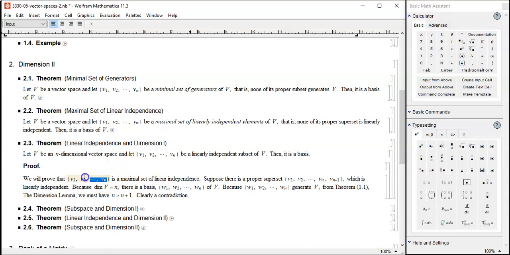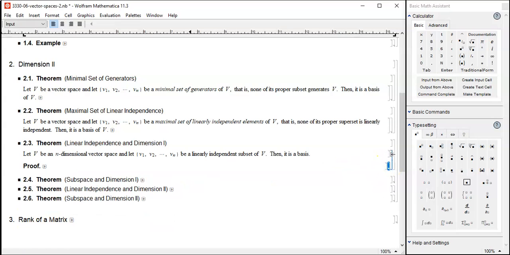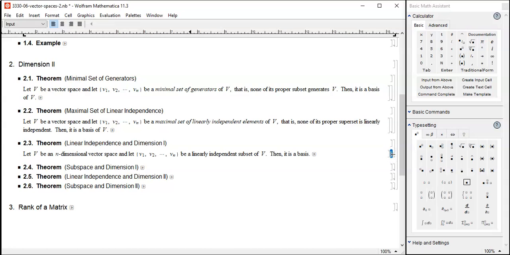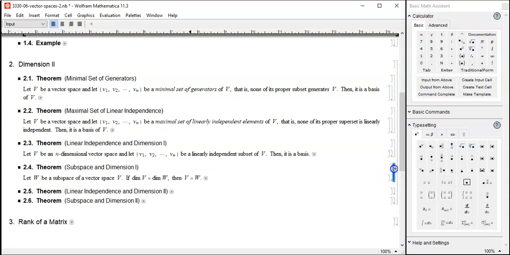So conclusion, this is a maximal set of linear independence, and therefore it is a basis. Okay, how about the next one? Subspace and dimension. How about this? Let W be a subspace of a vector space V, and if the dimensions are the same, then V is equal to W. Dimensions are the same, that means this is n-dimensional, that too is n-dimensional.